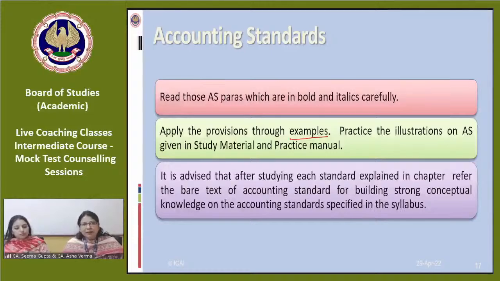Whatever AS is applicable, this particular section or para says that this should have been there. But in the question given in the question paper, the accountant has done a treatment which is completely wrong and not in line with the accounting standard. So not only writing the treatment will give you marks; you have to justify the treatment you are providing and substantiate it with the provisions of accounting standards.